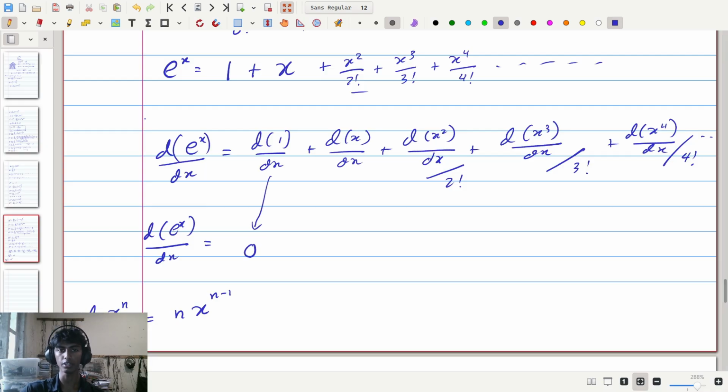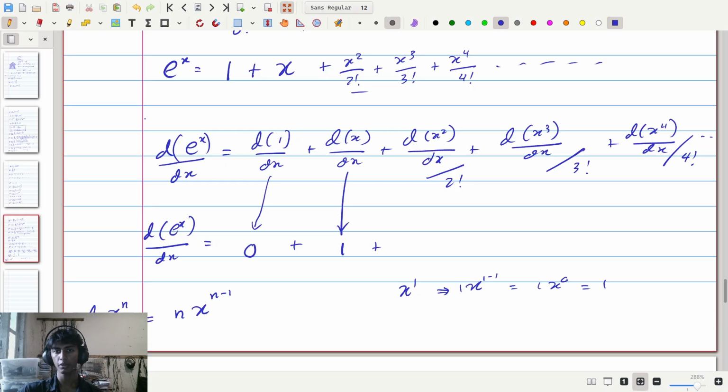So here 0, plus the second term, which is the derivative of x with respect to x. Here x is x to the power of 1, which then converts, by this formula, into 1 times x to the 1 minus 1, which is 1 times x to the 0, which is just 1. So the second term gives us 1.